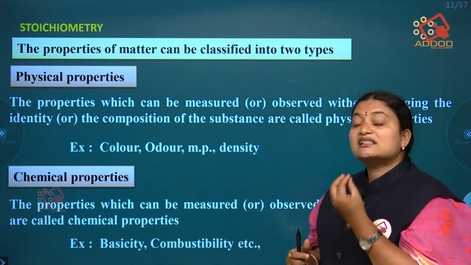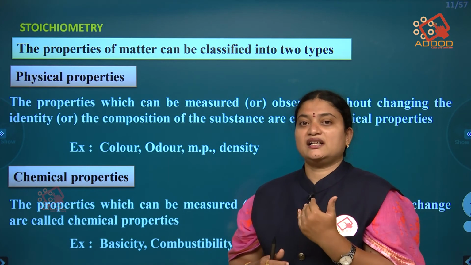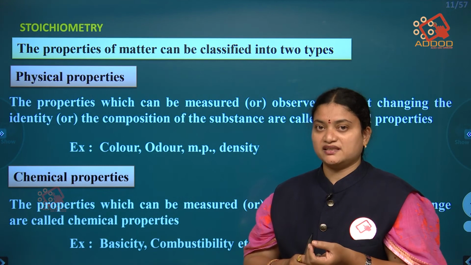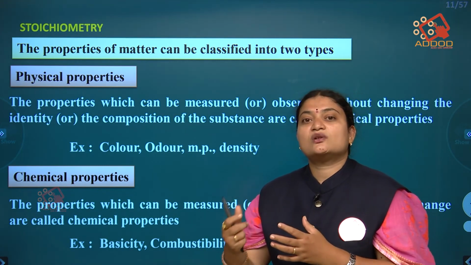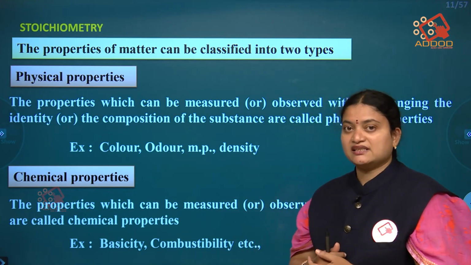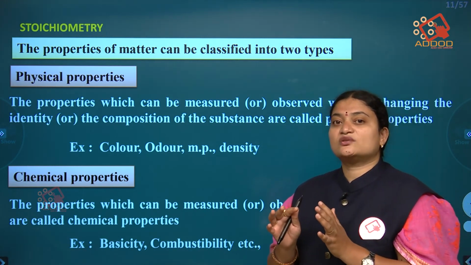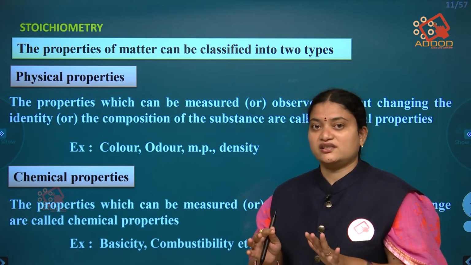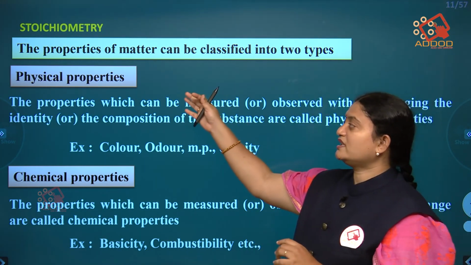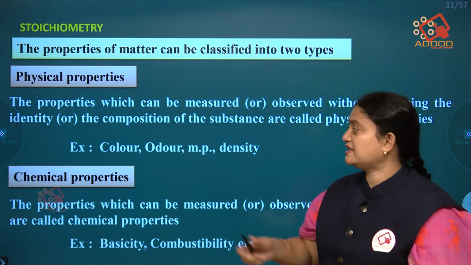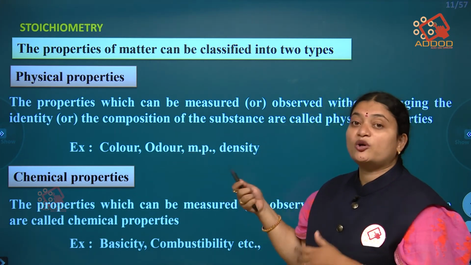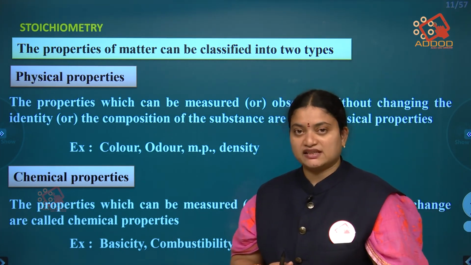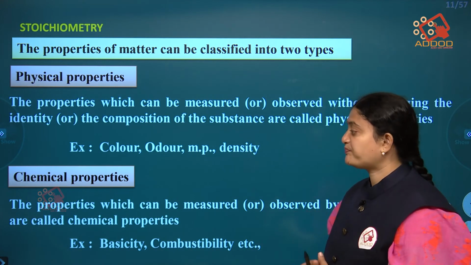Through the smell also we can say that so and so compound is present, so that is also a physical property. The chemical composition is not changing, so we call them physical properties: color, odor, melting point, boiling point, density. All these are physical properties.